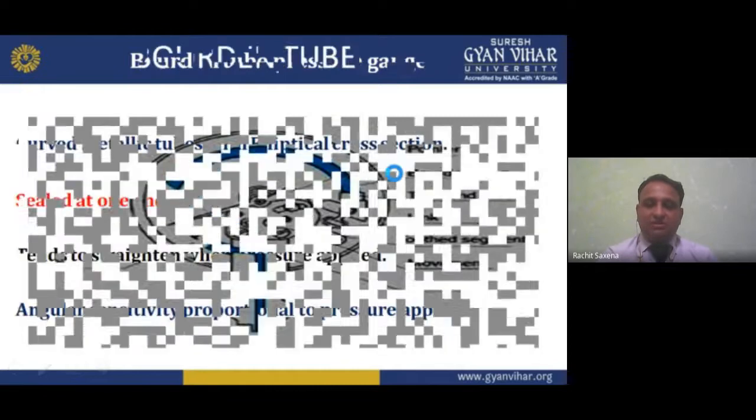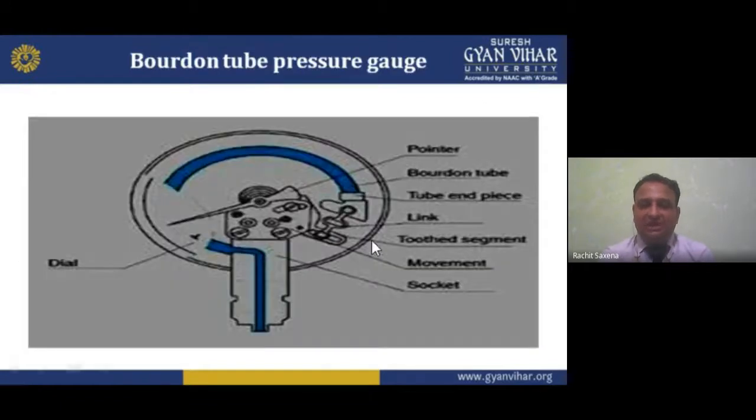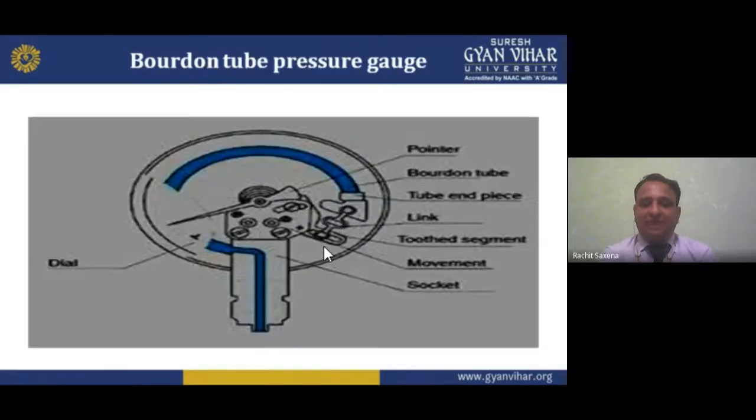Now see what we have: curved metallic tubes with a C-shaped elliptical cross section, sealed at one end. It tends to straighten when pressure is applied. If I apply pressure, it behaves like this, basically opening like this.